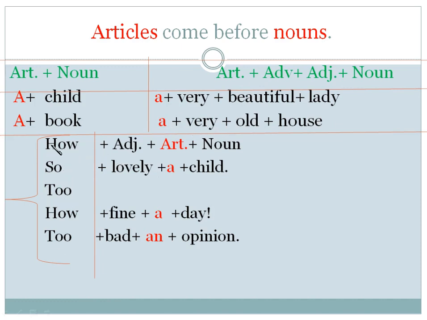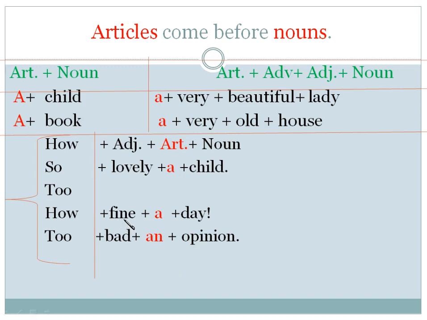There are some words: how, so, too. We use the article here before the noun. There is also an adjective, but we use the article just before the noun and after the adjective. How lovely a child. So lovely a child, you can say. And lovely is an adjective here, article A, and child is the noun.